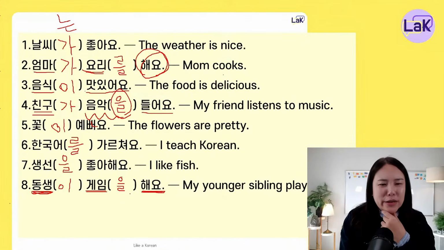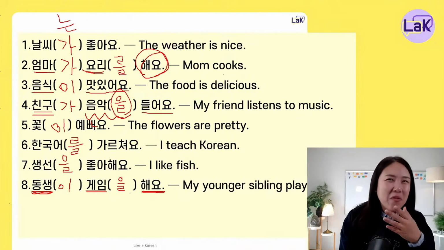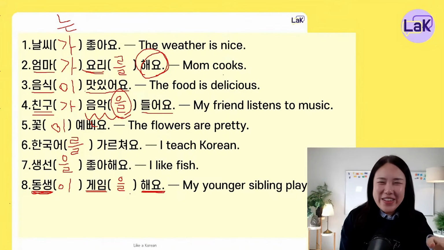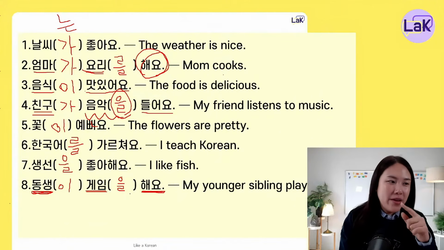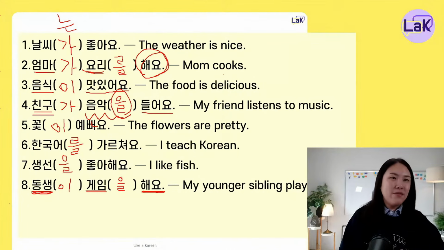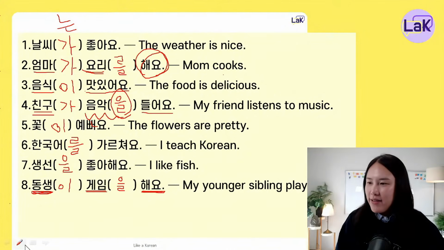Also, I heard so many people use game as 게임이를. No, it's not 게임이를. It is 게임을. I don't know why, most of my students make this mistake. It's not 게임이를. It is 게임을. 게임을 해요. My younger brother is doing game. That's right. 잘했어요.